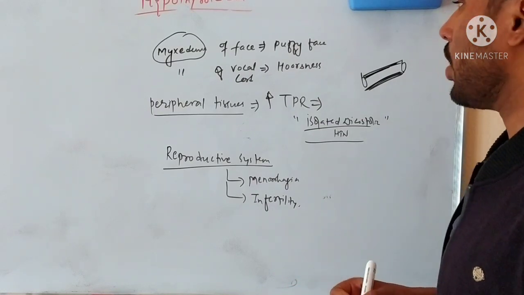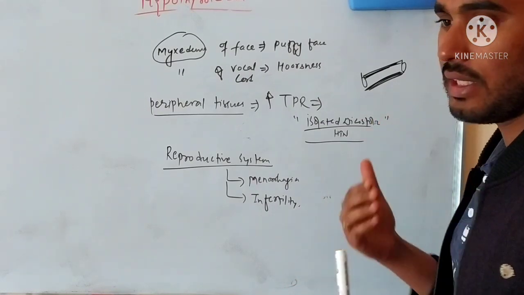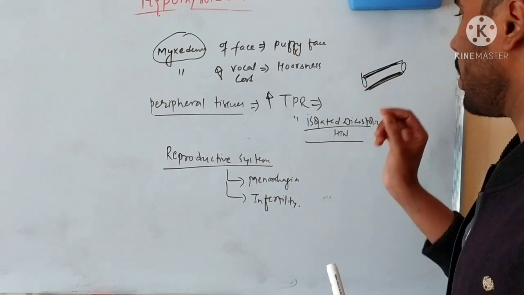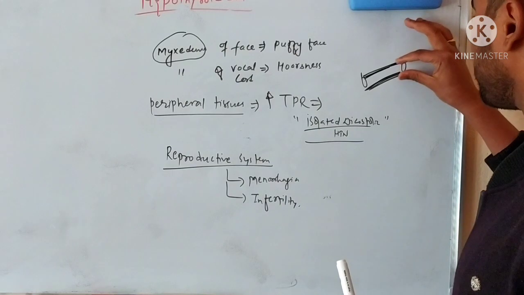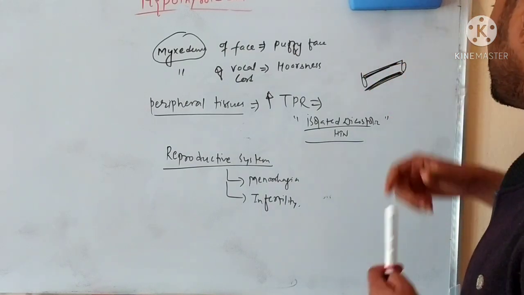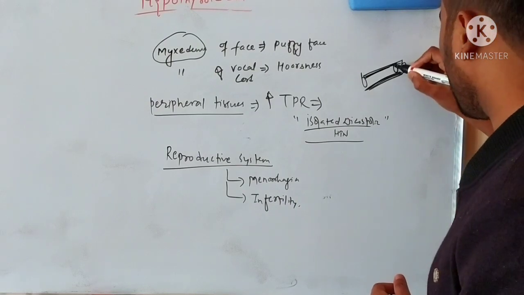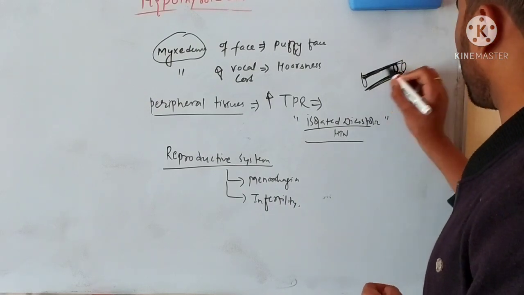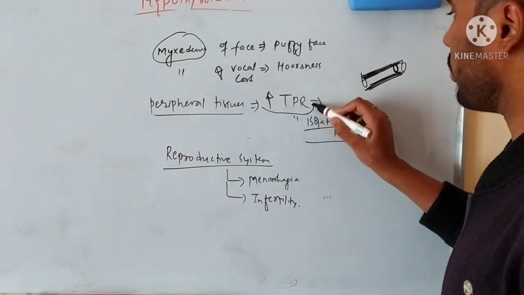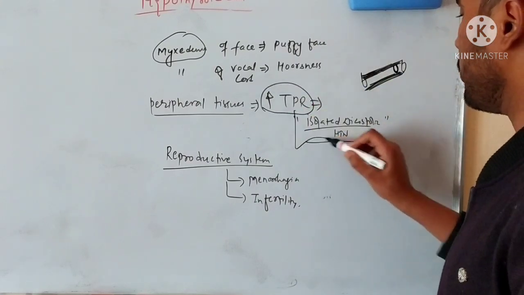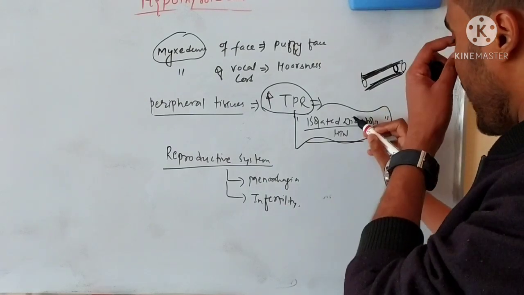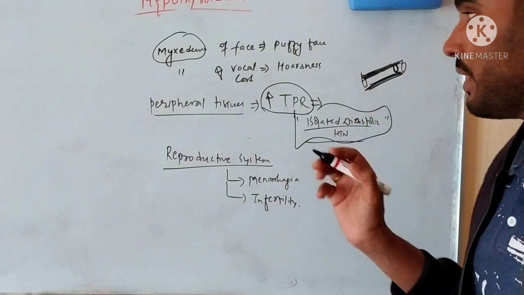That is why there will be lipid accumulation in different areas of the body, and lipid accumulation in the blood vessels will decrease the patency, or diameter, of the vessel, leading to increased total peripheral resistance, which will lead to isolated diastolic hypertension. So only the diastolic blood pressure will be increased.